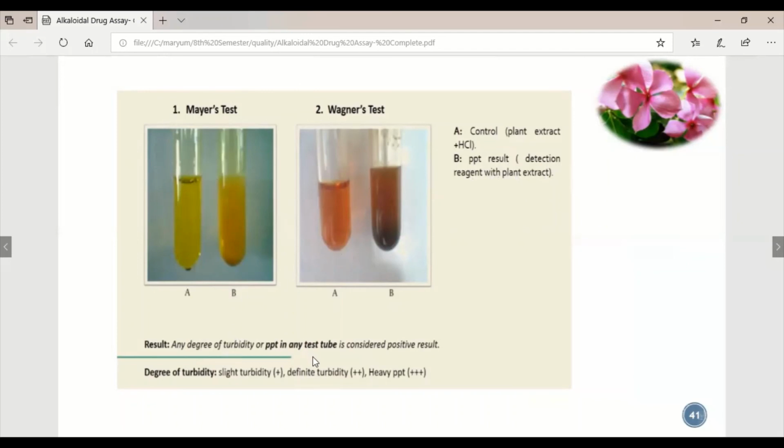Any degree of turbidity or precipitate in any test tube is considered a positive result. The degree of turbidity can be indicated from one plus, which gives a slight turbidity and low concentration of the alkaloids; plus plus gives more turbidity; and plus plus plus, three pluses, shows heavy precipitation and heavy alkaloidal content.